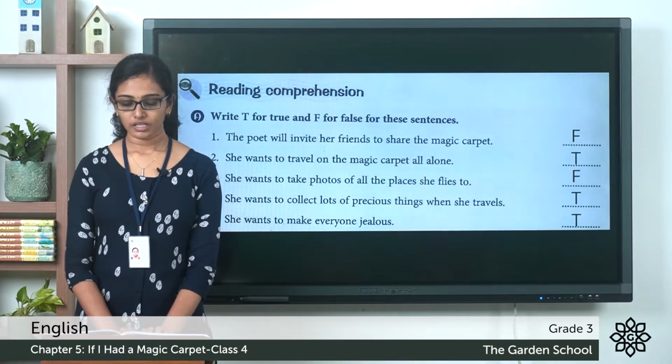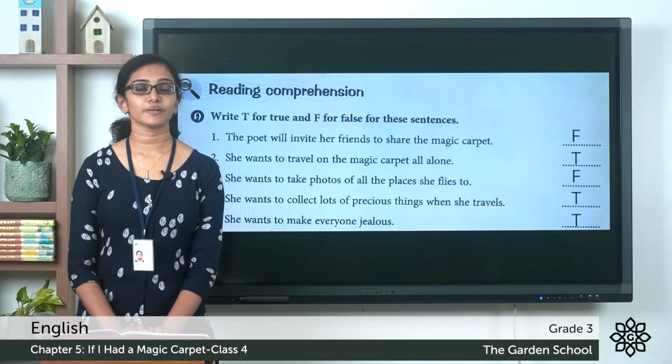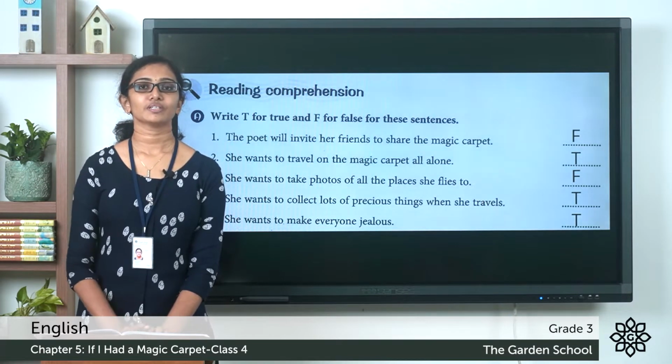Question 5. She wants to make everyone jealous. Is that true? Yes. She wants everyone to be jealous of her, that she has a magic carpet and she is able to travel this adventurous journey to faraway places.